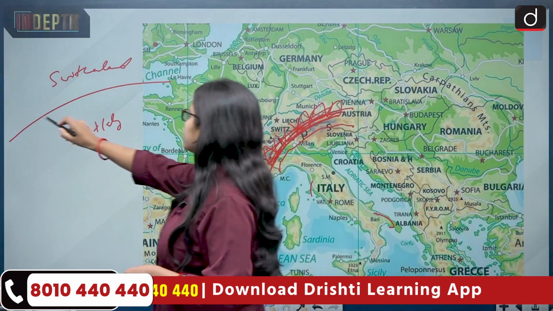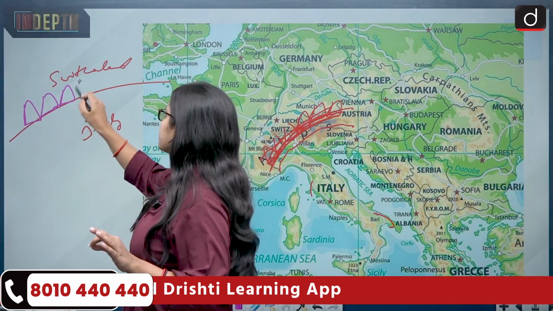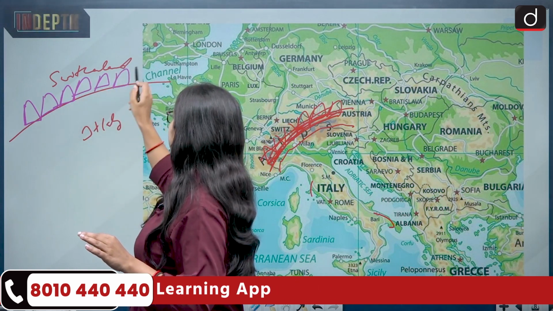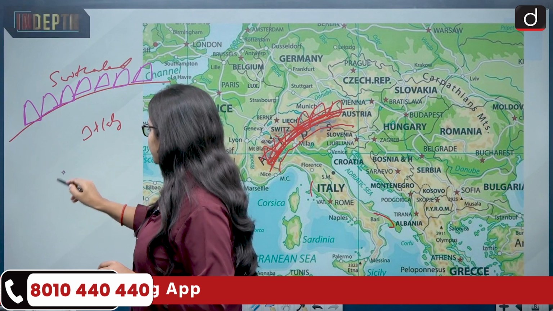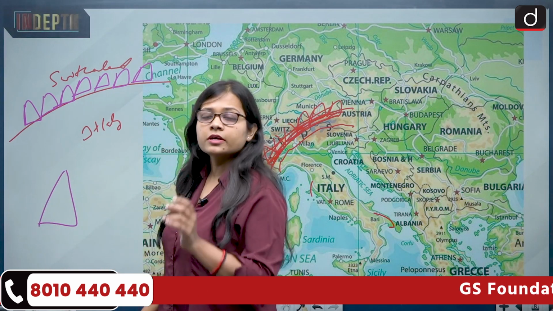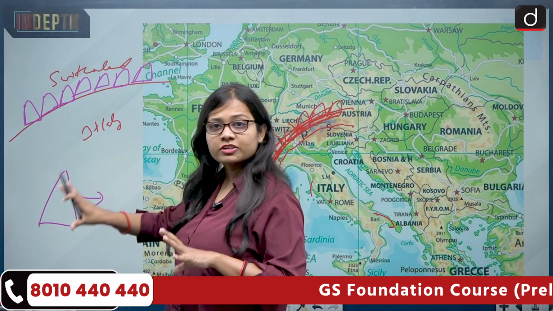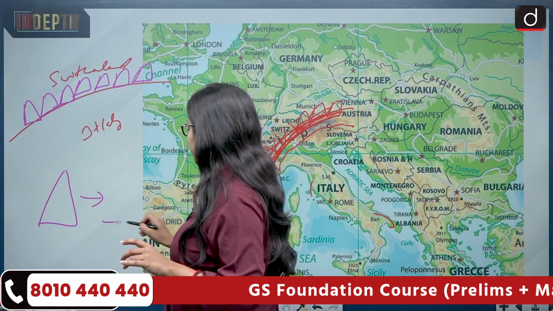Okay. Now these are the glaciers which are present. This is just an example for you people. Now imagine the shape of the glacier is this. When the glacier starts to melt, the shape of the glacier will also change. It will become something like this.